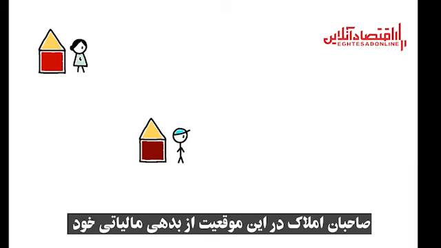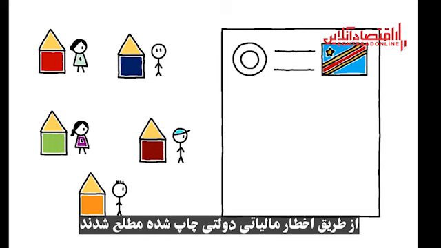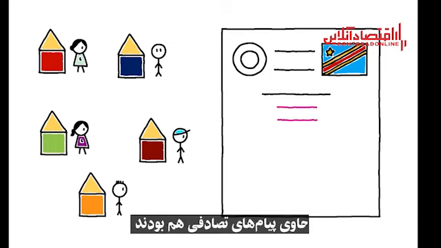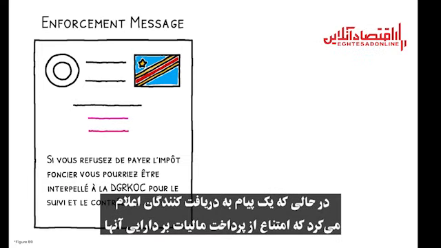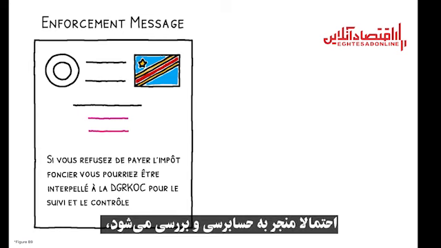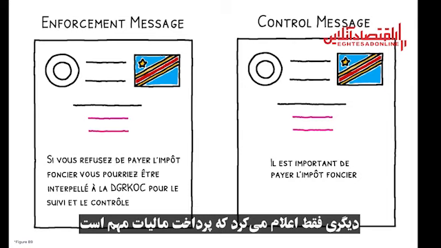First, property owners in this setting were informed of their tax liability via a printed government tax notice. In addition to information about the property tax and rate, these letters contained randomly assigned messages. While one set informed recipients that refusal to pay their property tax would entail the possibility of audit and investigation, the other simply stated that paying the tax is important.